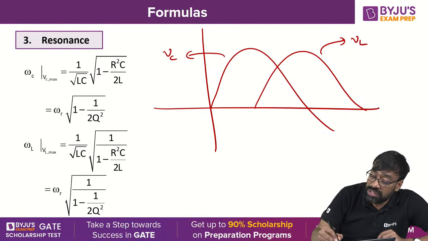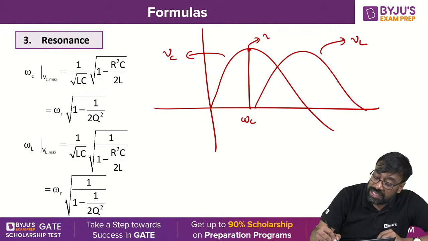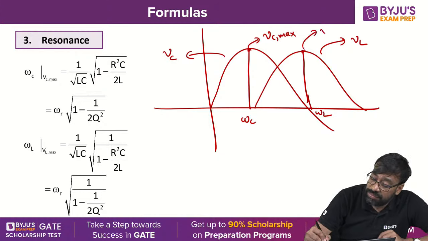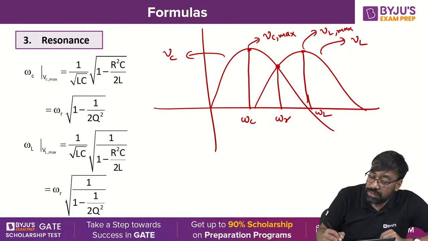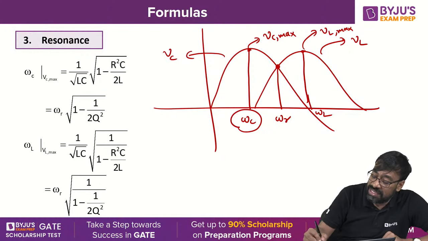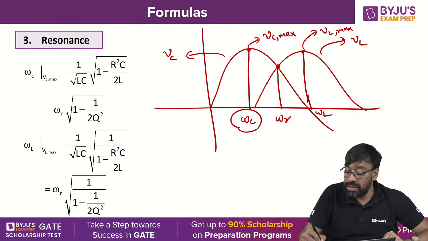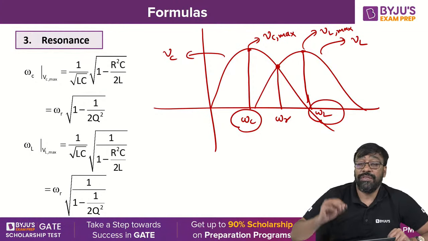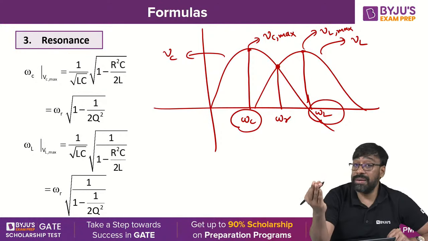This is the frequency where the voltage across the capacitor becomes maximum, and this is the frequency where the voltage across the inductor becomes maximum. This is the frequency where VL equals VC, which is omega R. So omega C is the frequency at which the voltage across the capacitor becomes maximum, and omega L is the frequency at which the voltage across the inductor becomes maximum.